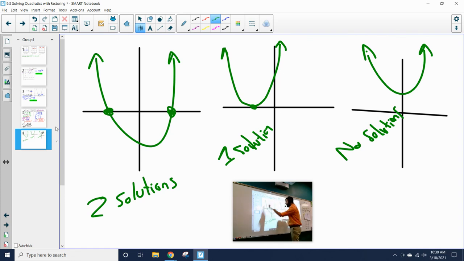Now, most of the time, you're going to get two solutions. Sometimes you might get one solution. And then every now and then, we might run into quadratics that have no solutions. It's possible for that quadratic to just never touch the x-axis, so it's possible for it to never have a solution. That's okay. We run into that in certain situations. It happens. We'll talk about what we can do with that in the future. But these are the three ways that we will get solutions for quadratics: two solutions, one solution, or no solutions.